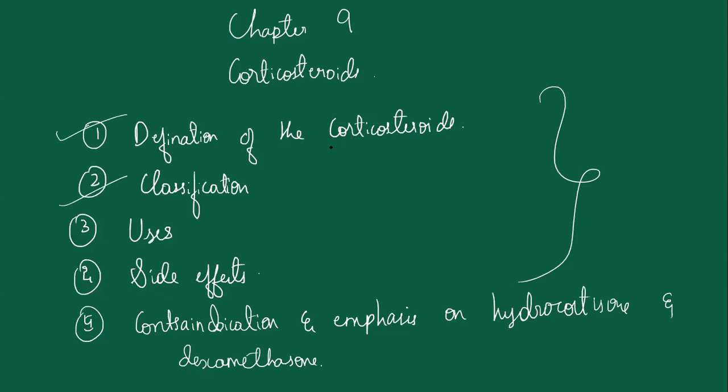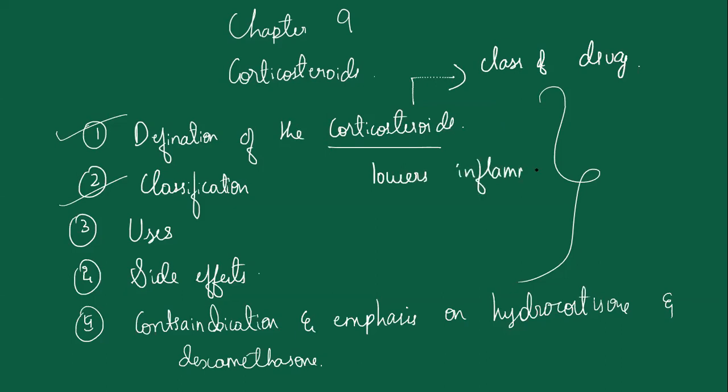So first, let us begin with the definition of corticosteroids. What is the meaning of corticosteroid? They are a class of drugs that lowers the inflammation in the body.